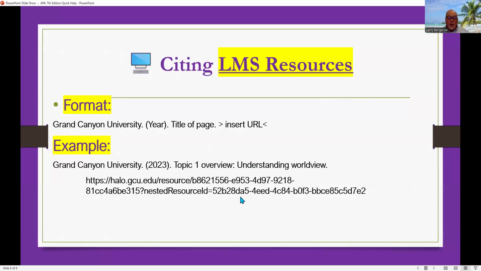Not that complicated, not that difficult, but it is important that you learn how to do the citations correctly and accurately. So make sure that you are utilizing this resource to make sure that you are providing the correct citation formats in your written submissions.